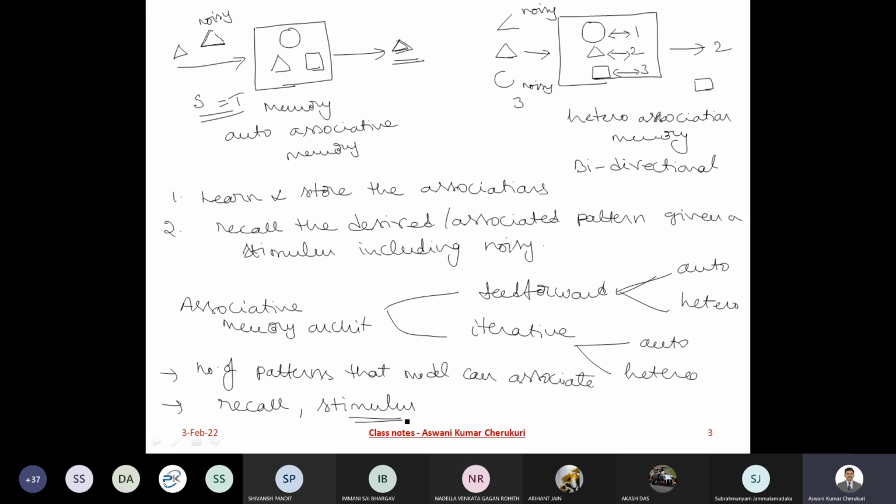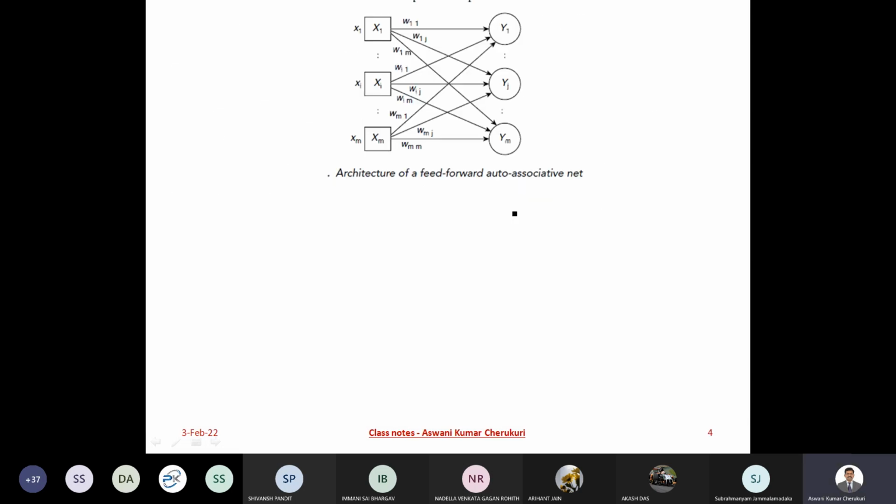So now we will be discussing these aspects in this particular module. Let us see the way the network of these particular models works or what it looks like. So this is the architecture of the feed-forward auto-associative network.